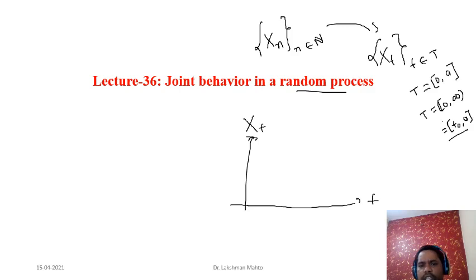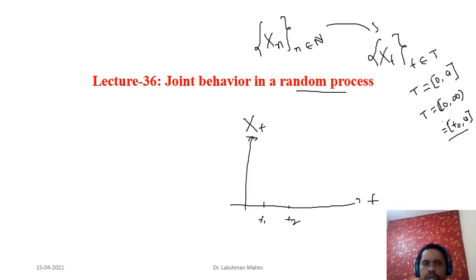So for each t we can observe a random variable: at time t1, time t2, time t3, and so on. For each time instance t, we can observe a random variable, and whatever properties we have already studied for random variables, whether discrete, continuous, mixed, or joint, we will study those properties here in order to explain a random process.